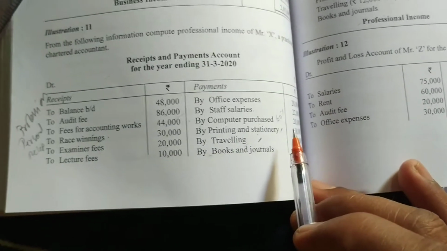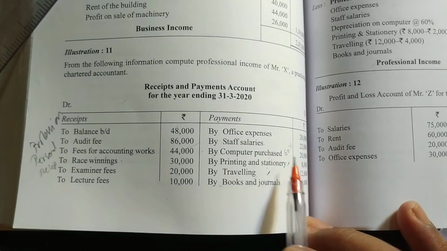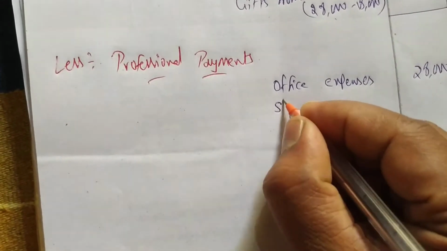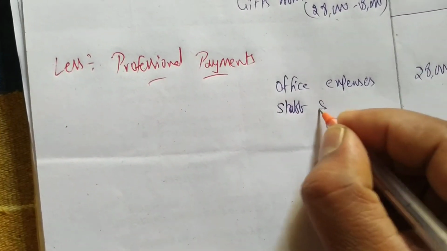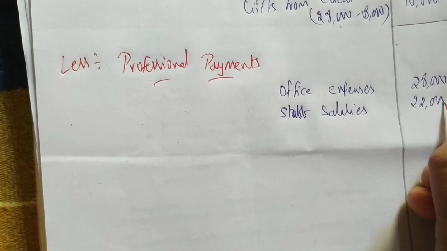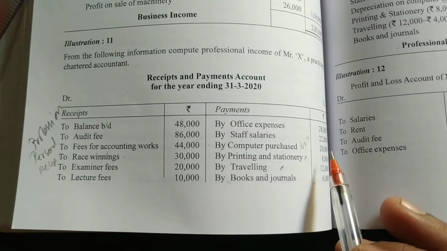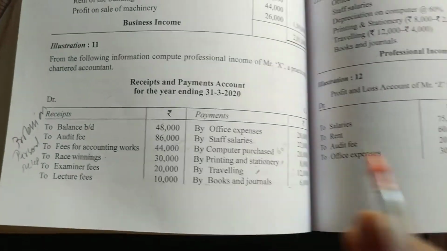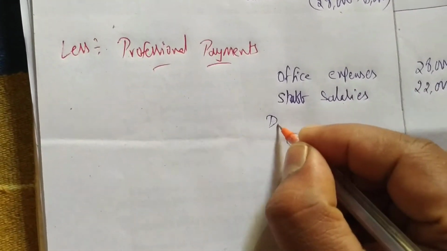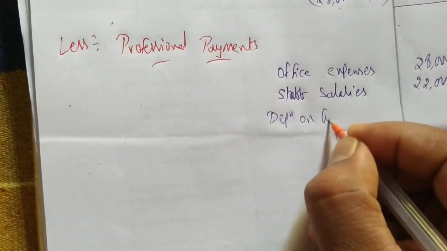Next, after that, what are we having? We are having staff salaries. Amount of staff salaries is 22,000. After that, we are having computer purchased. How much is computer purchased? 20,000. So computer purchased we should not write. We write depreciation on computer. We have to write depreciation on computer.